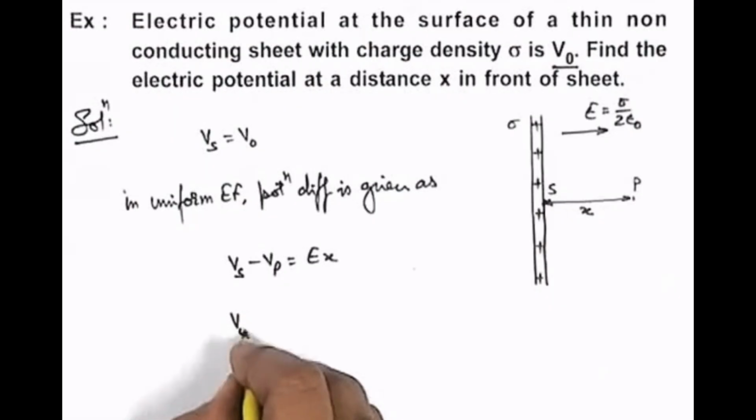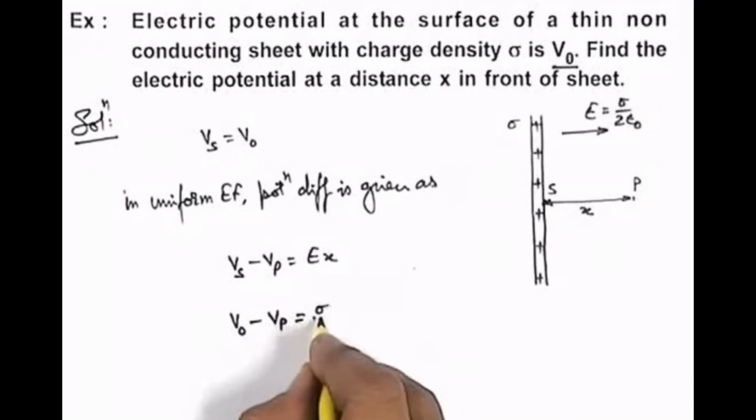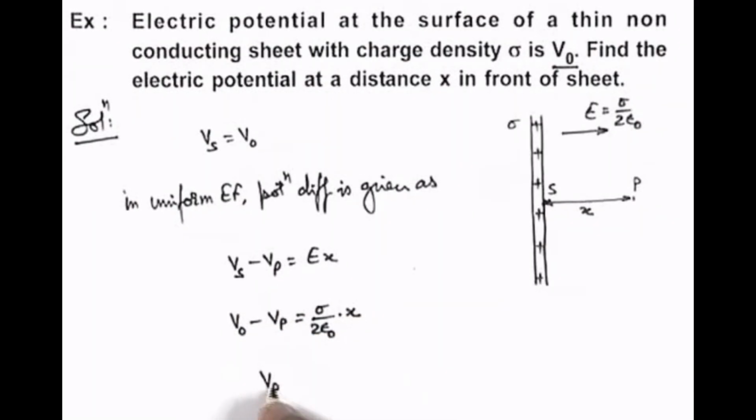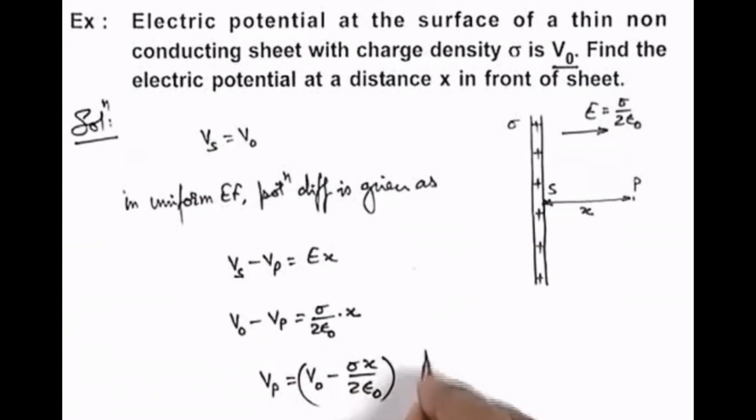So here we can write Vs as V naught, minus Vp, which we are required to calculate, is equal to sigma by 2 epsilon naught multiplied by X. So from here we can directly find out the value of potential at point P at a distance X from the sheet. It is V naught minus sigma X by 2 epsilon naught. This will be the answer to this problem.